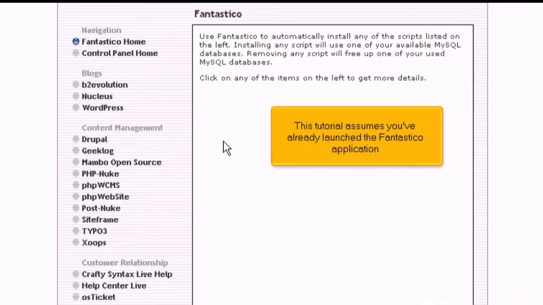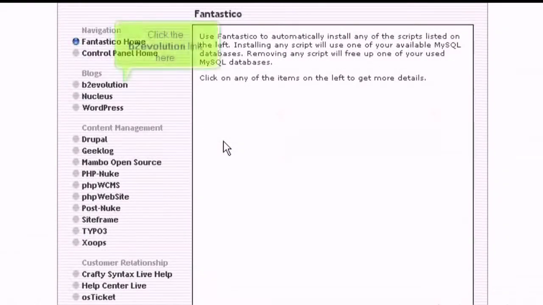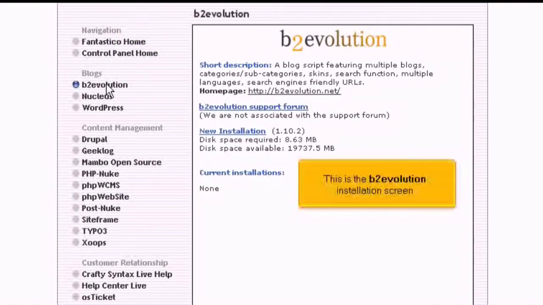This tutorial assumes you've already launched the Fantastico application. Now let's learn how to install b2evolution. Click the b2evolution link here. This is the b2evolution installation screen.